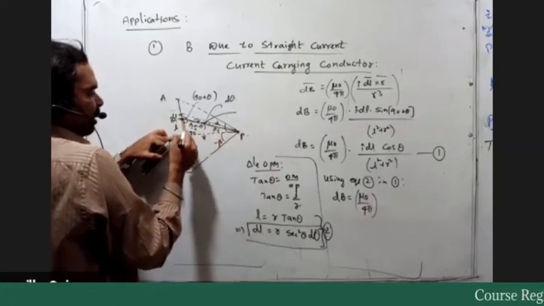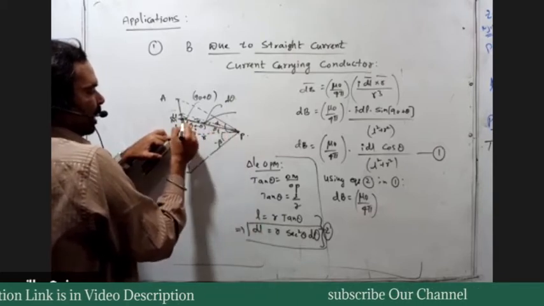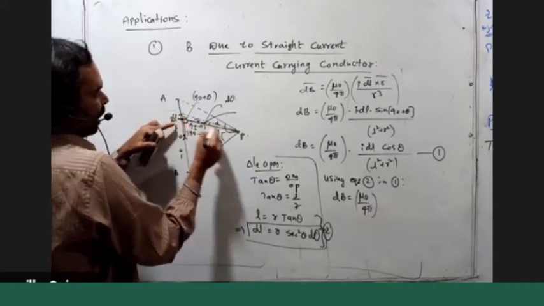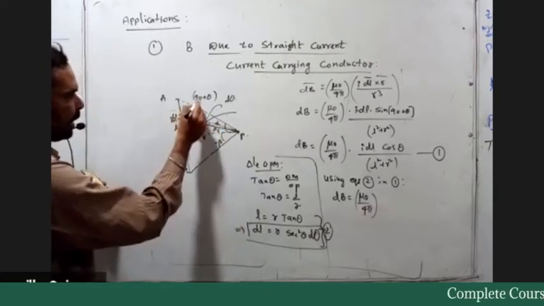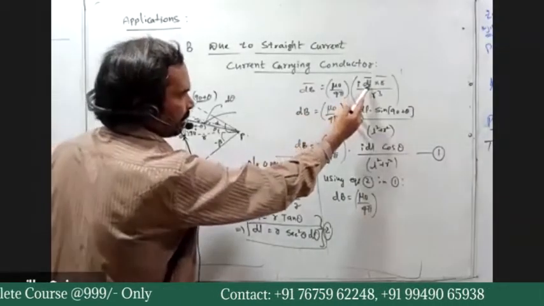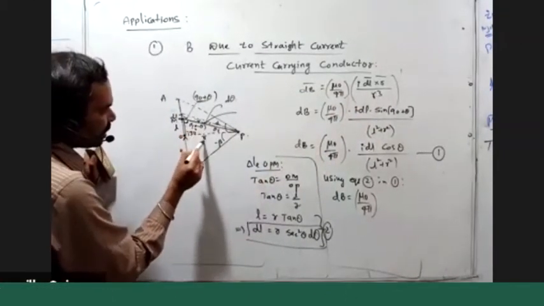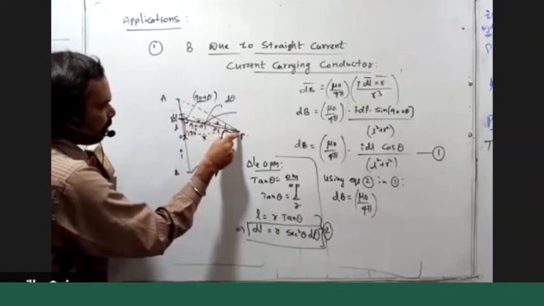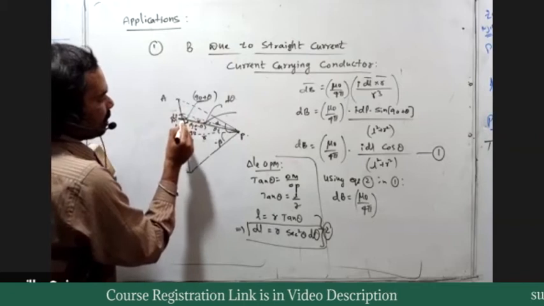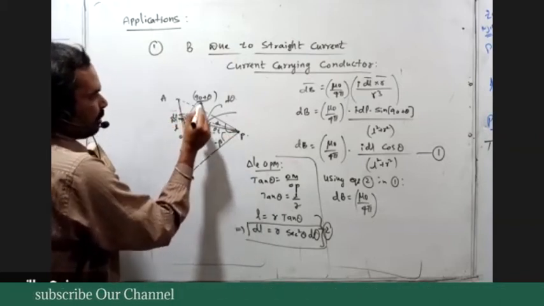This point P with respect to this reference line, this angle is theta. Here this is 90, so for this right angle triangle, this angle is 90 minus theta. Then what is the angle here? This angle is 90 plus theta. In the dB bar expression, the angle is between dl bar and R bar. This is R bar, the position of point P from the dl bar element. So this is R bar, this is dl bar, and this angle is 90 plus theta.